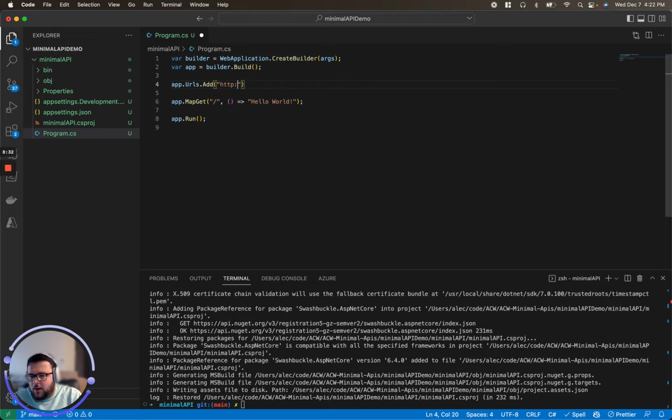This is telling our .NET application what port or what URL we want it to run on. So this is going to be my HTTP port, and I'm going to have an HTTPS port.